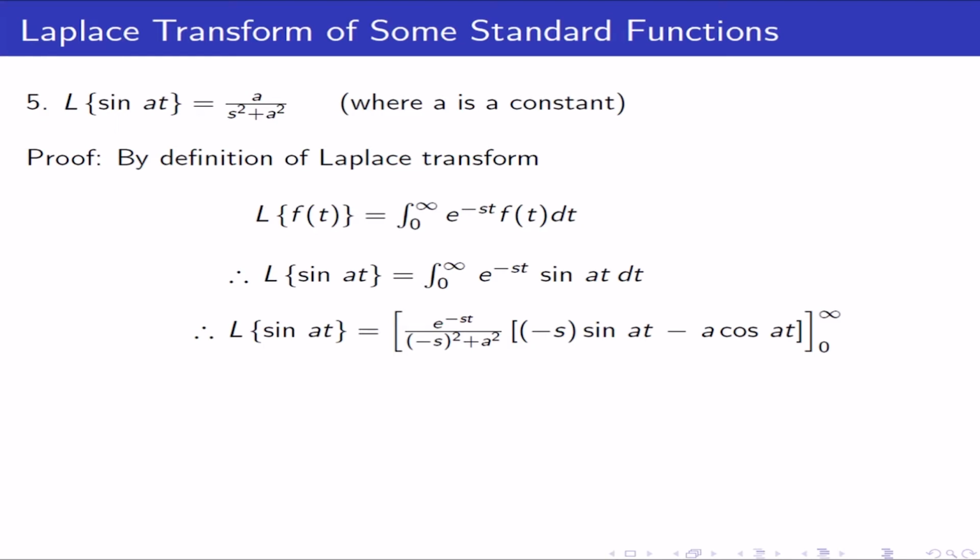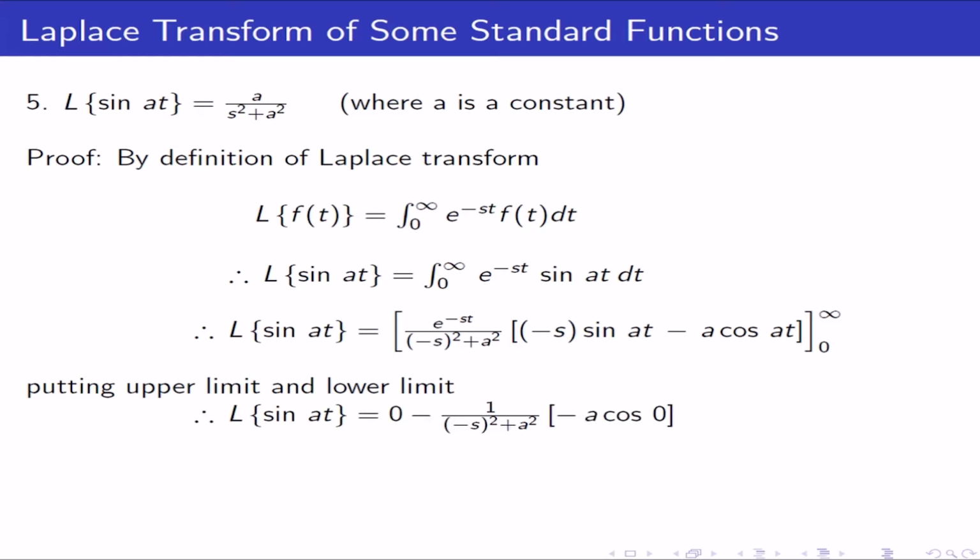By putting the upper limit and lower limit, the upper limit will be 0 and the lower limit will be minus 1 upon, because e to the power 0 is 0, 1 upon minus s square plus a square as it is. Sin of 0 is 0 and minus a cos of 0. Cos of 0 is 1 and further minus minus will become plus, and that will be the required result. That is, Laplace transform of sin of at is equal to a upon s square plus a square.